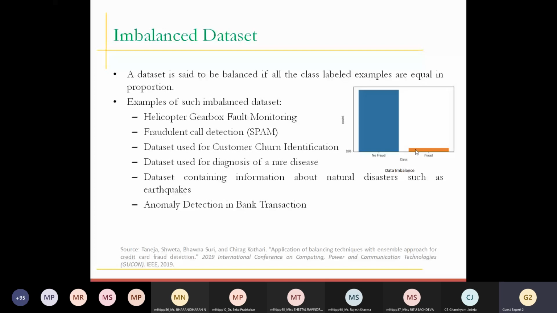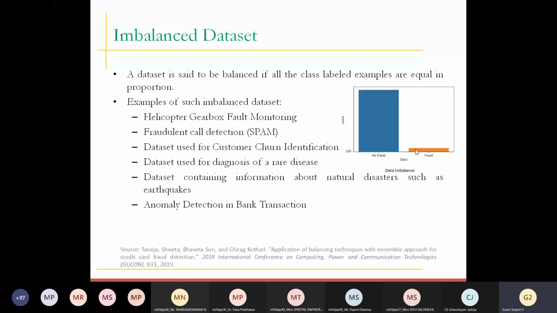This is a kind of pre-processing problem, because whenever you are going to apply your data to the model, whatever you do falls into the category of pre-processing. So this is again a very important thing, to know whether there are chances that my data set is balanced or imbalanced. An imbalanced data set is one where the distribution of your records is not proper. That is what an imbalanced data set is.